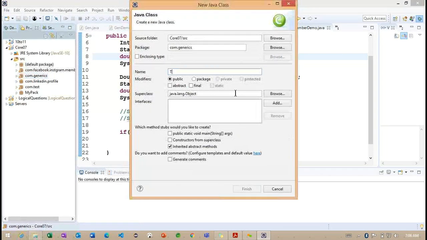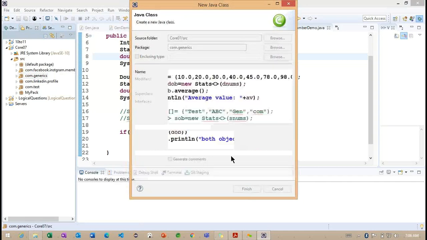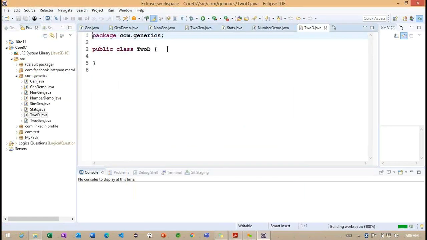Inside this generic package, I'm going to create one more class called 2D. This 2D class has some information, int x, y.